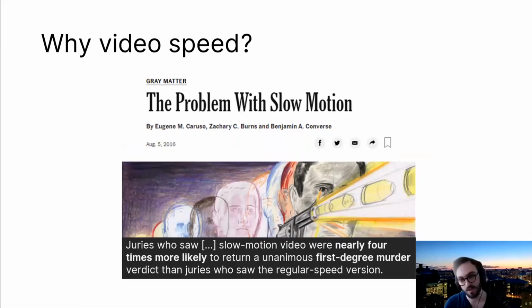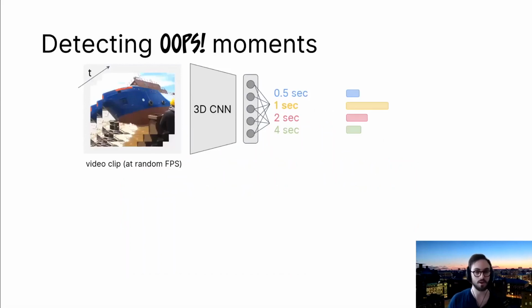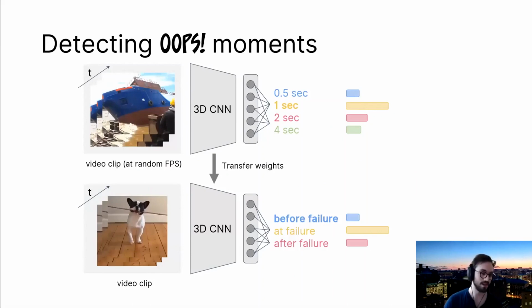So we take this model that's trained on this task, which we think has this sort of relationship with whether action is intentional or not. And hopefully when we transfer the weights of this model and then fine-tune that same CNN on this classification task, it should do well. And indeed, we find that this is the most powerful self-supervised task out of the ones we tried to detect unintentional action. Please see the paper for more details on the procedure here.